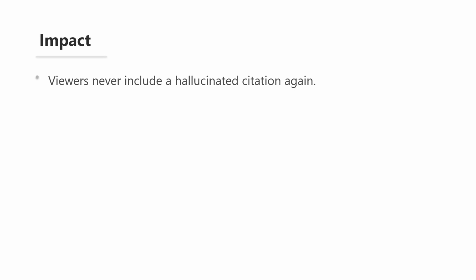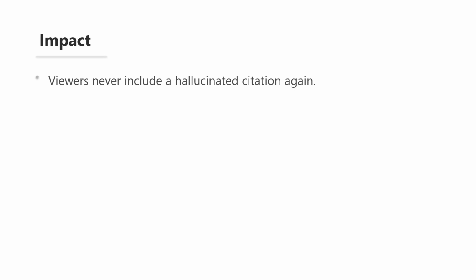Here's the impact of implementing this verification protocol. When you systematically verify every AI-generated citation, you will never include a hallucinated reference in your work. That's a guarantee. The three-step protocol catches every type of fake citation, whether it's completely invented, partially real, or a misattribution. This protects your reputation. Submitting a manuscript with fake citations signals to reviewers that you didn't do due diligence. Even if the rest of your work is excellent, fake citations undermine your credibility.